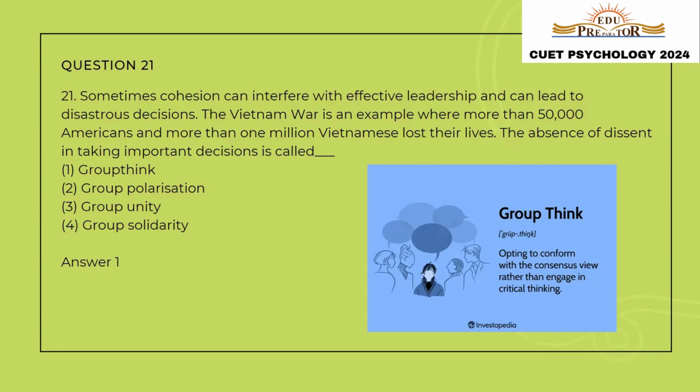So the correct answer is groupthink, that is, opting to conform with the consensus view rather than engaging in critical thinking. So in groupthink, there is absence of dissent. People agree on one particular decision due to high cohesion that can lead to disastrous decisions. The correct answer is option number 1, groupthink.